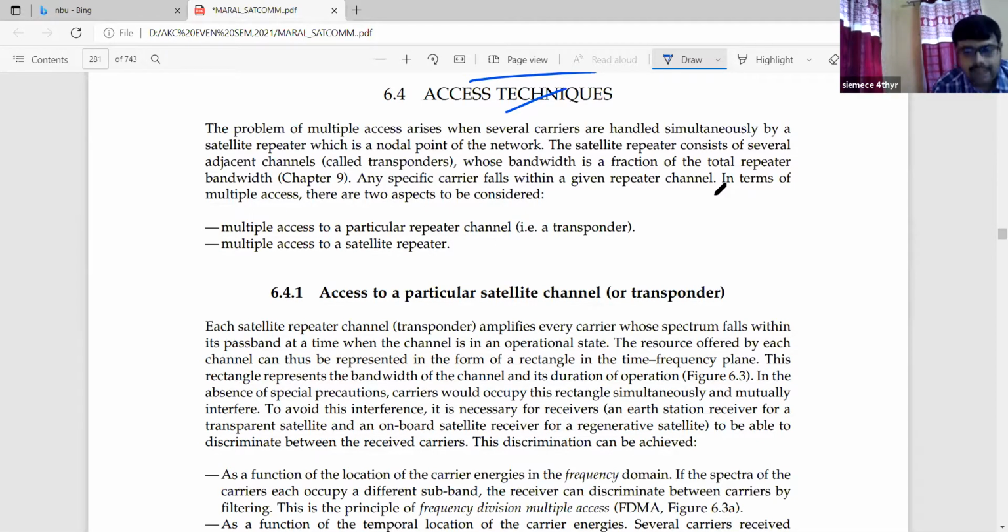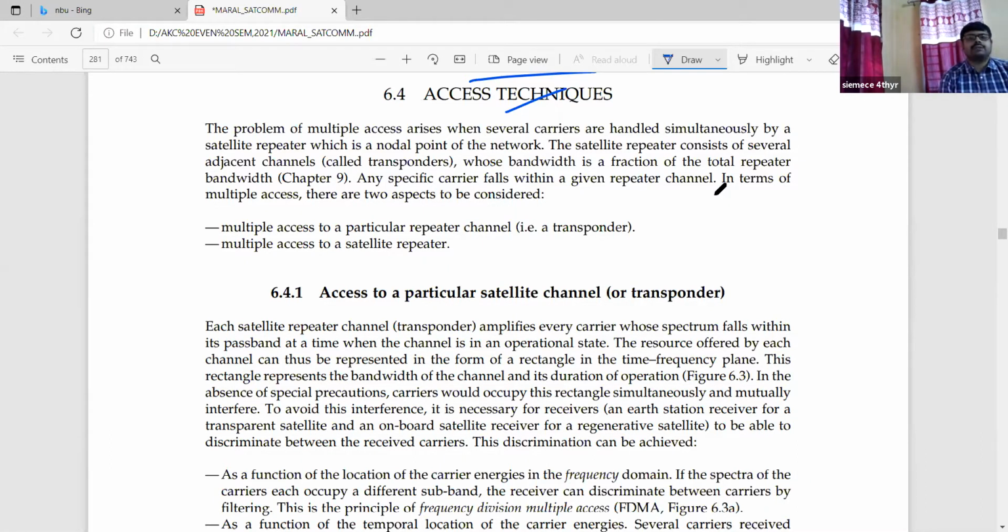You know, from the earth station we are transmitting the signal to the satellite, or basically the inter-satellite link station. The satellite will act as a repeater and reflect the signal back to the base station, that means the earth station. The satellite repeater consists of several adjacent channels, called transponders, whose bandwidth is a fraction of the total repeater bandwidth. Any specific carrier falls within a given repeater channel. In terms of multiple access, there are two aspects to be considered.